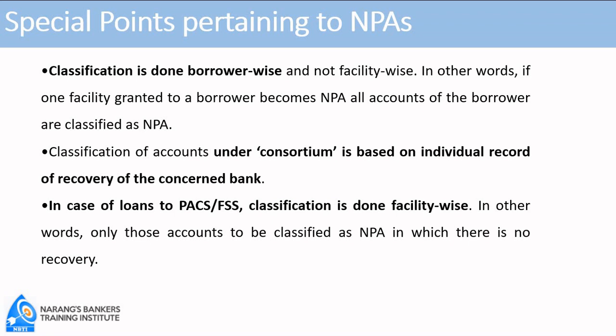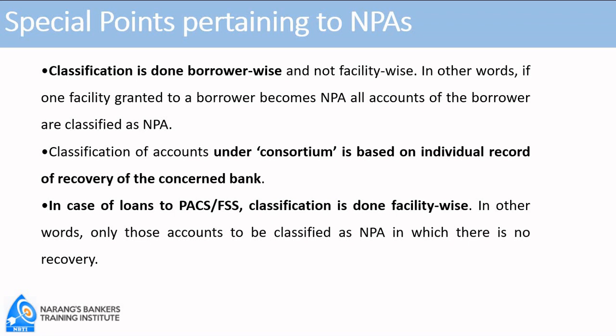HDFC Bank will say, why should I declare the account as NPA? Everything is in order. If it is to be declared, let ICICI Bank declare. Maybe because of their attitude something has gone wrong. Otherwise, the party is very nice. So it will be bank wise. Each bank will classify based on its own record of recovery. Whose recovery is not coming will declare it as NPA. The other bank will not be compelled.